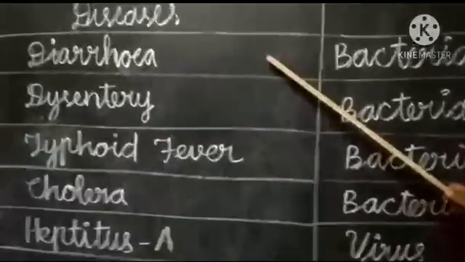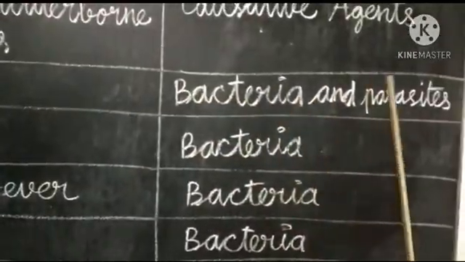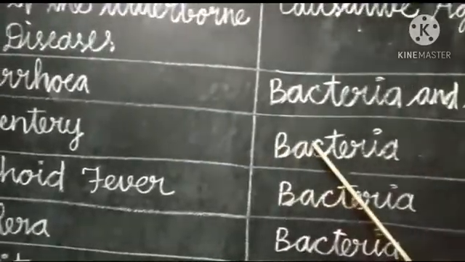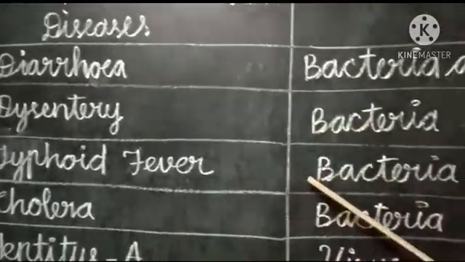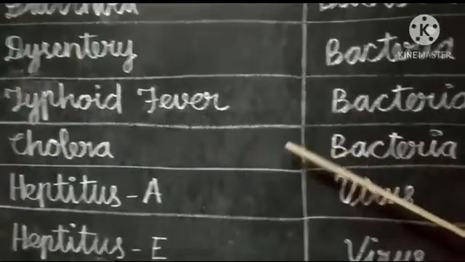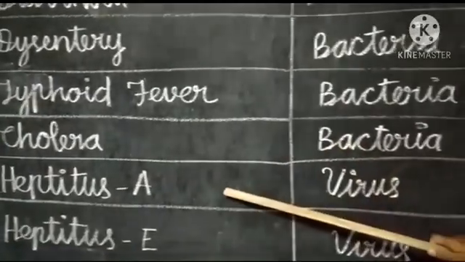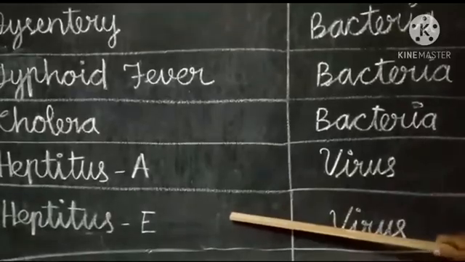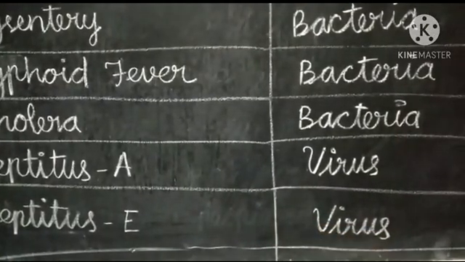So diarrhea is caused by bacteria and parasite. Dysentery is caused by bacteria. Typhoid fever is caused by bacteria. Cholera is caused by bacteria. Hepatitis A is caused by virus. Hepatitis E is caused by virus.